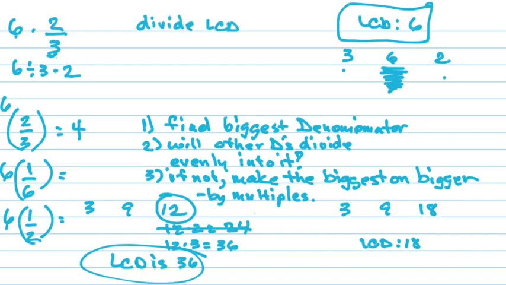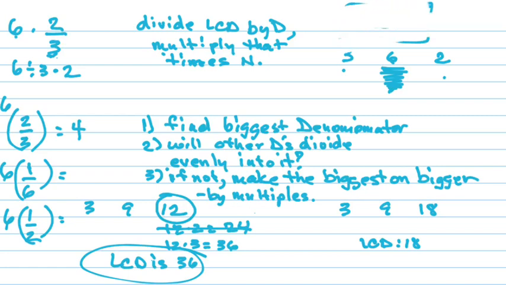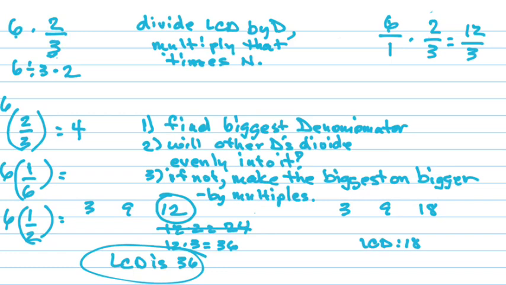Divide the LCD by the denominator. Multiply that times the numerator. And the fraction's gone. Because if you'll remember, when you're multiplying with fractions, if you change 6 to 6/1 times 2/3, and multiply straight across, you get 12 divided by 3. And what's 12 divided by 3?